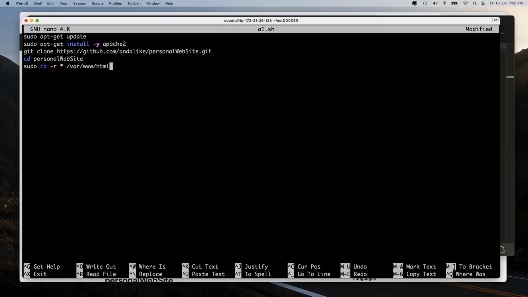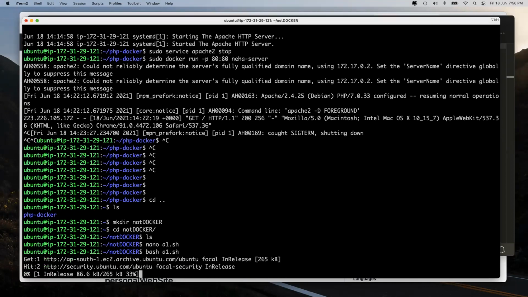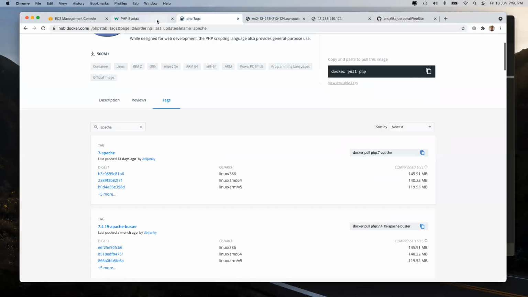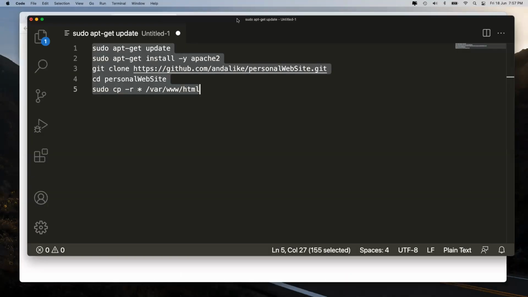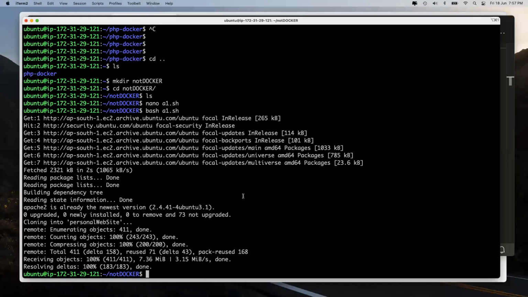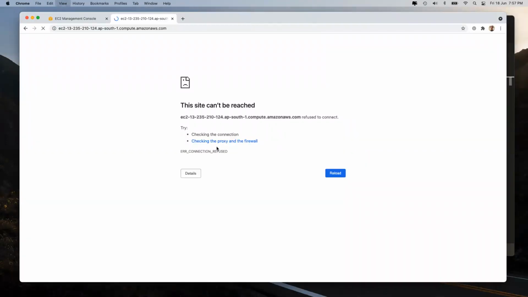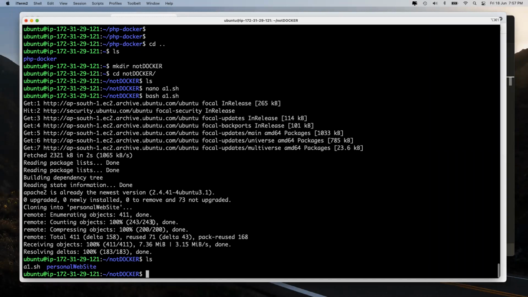So a1.sh, copy this here, run this magical thing, a1.sh. If everything is good over here inside my website, I should magically see my web page coming up. And if that web page is coming up, I will do the same thing using Docker also. Let it run. Okay, it is still not running, by the way. Any idea why? Everything is copied actually. If you want to see, this personal website came, it went over there and is done.